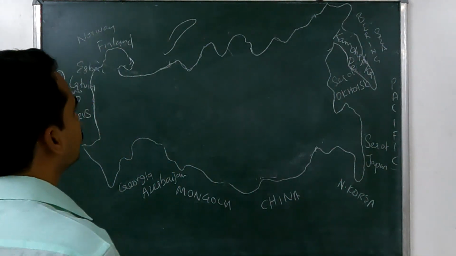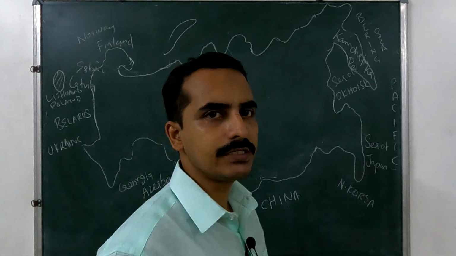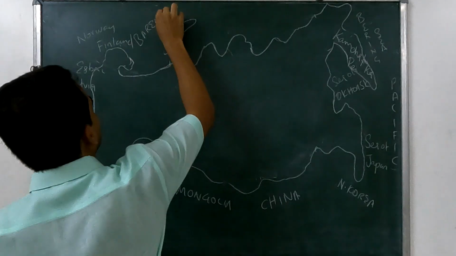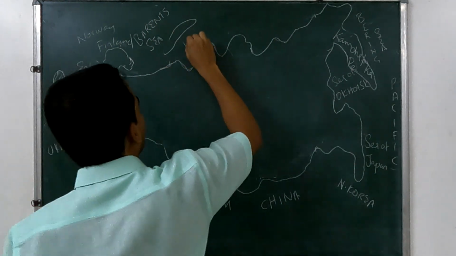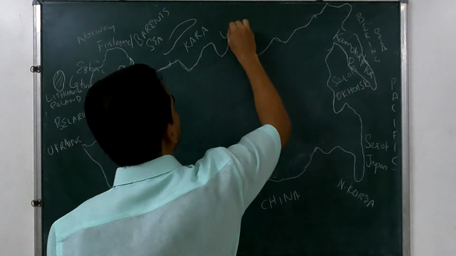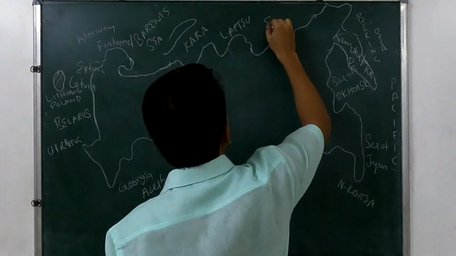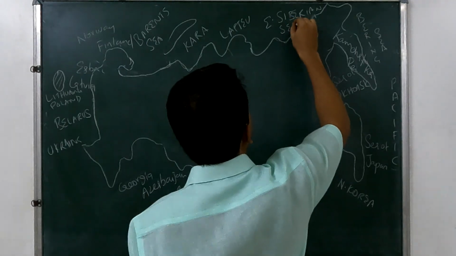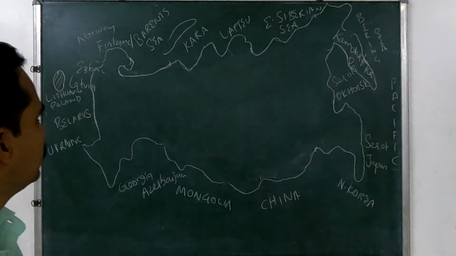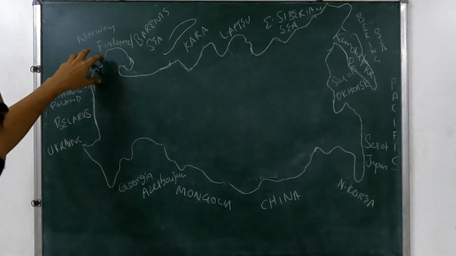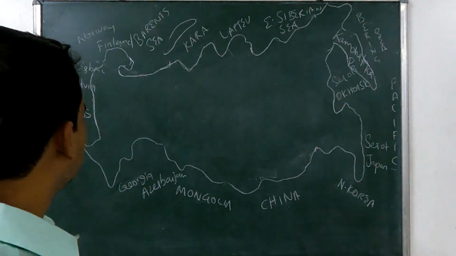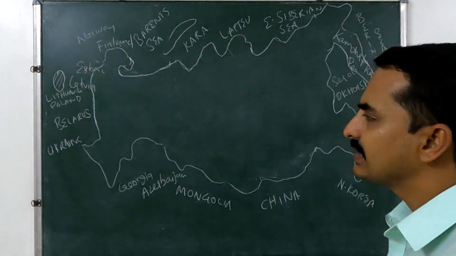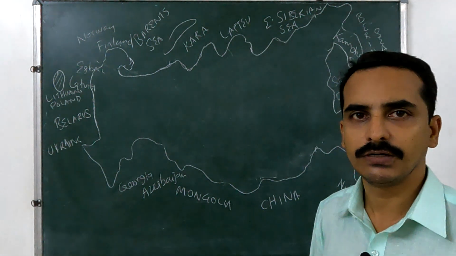Okay, and then here in the Arctic region, many marginal seas are located. Here it is the Barents Sea in this part. Okay, Barents Sea, Kara Sea, Laptev Sea, and East Siberian Sea here. So these are the surrounding regions of Russia, and then here it is the Baltic Sea near Estonia and Latvia. Okay, and we know Estonia, Latvia and Lithuania are called the Baltic countries. Okay, then let us discuss the interior part of Russia now.